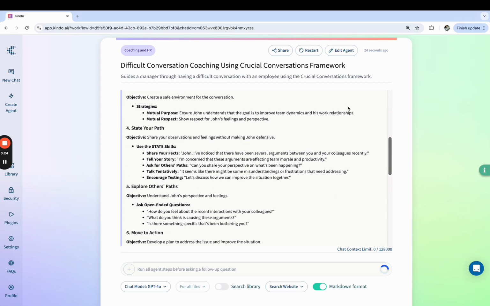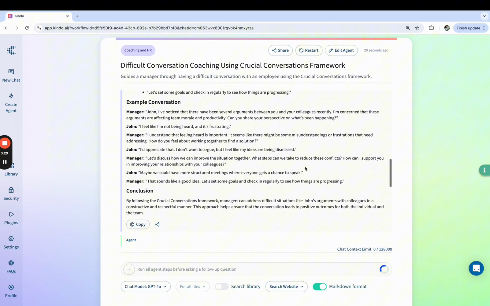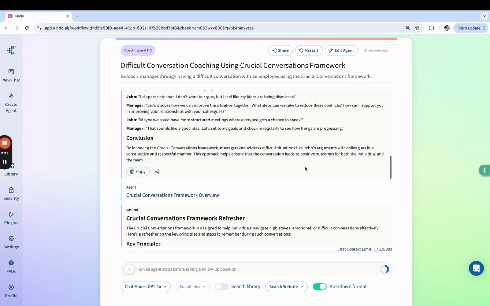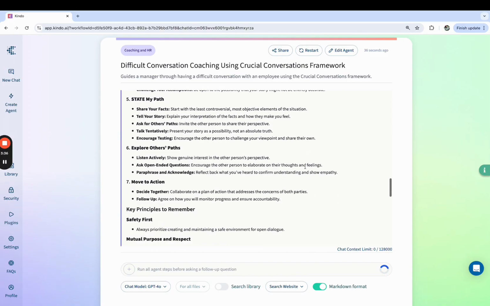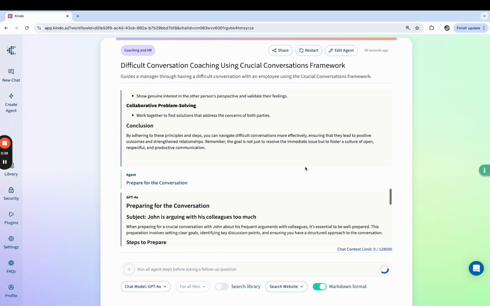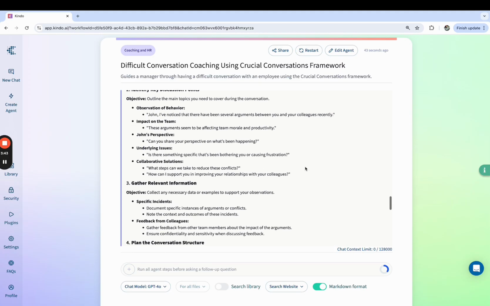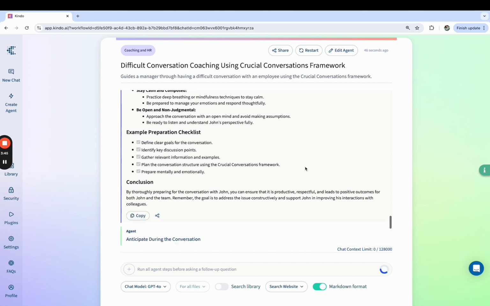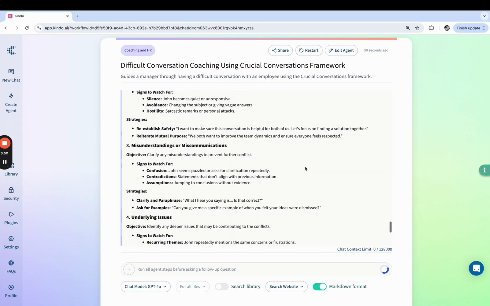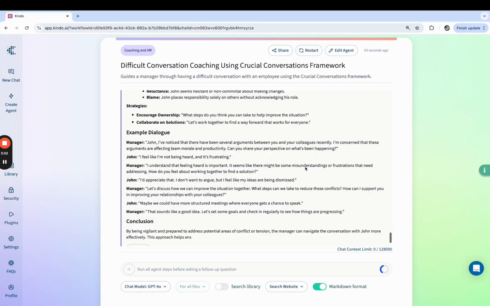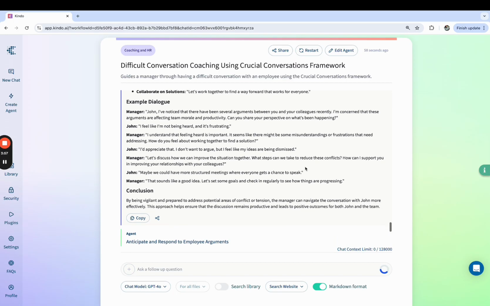When I saw this for the first time, I was thinking to myself, oh, wow, this really solves the just-in-time training problem that almost all organizations have. Meaning, if I'm a manager and my company gave me crucial conversations training back in February, but now I have to have a conversation using that framework, and it's 6 months later, chances are I have forgotten about that. And I remember that I had the training, but I've got to have this conversation in about 10, 20 minutes.